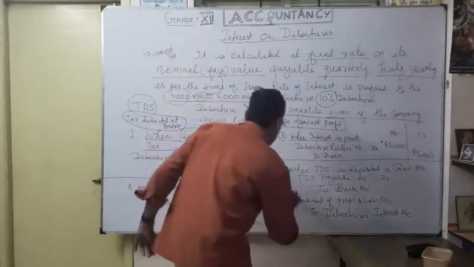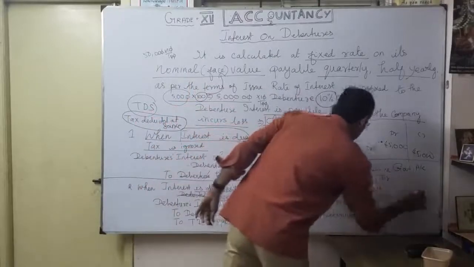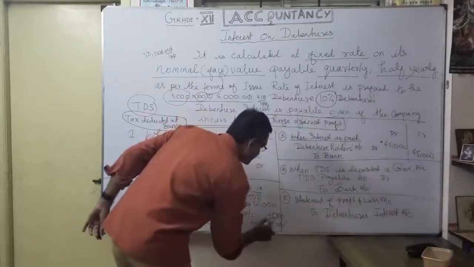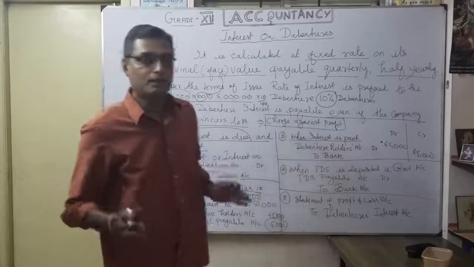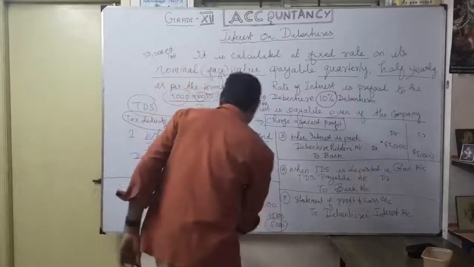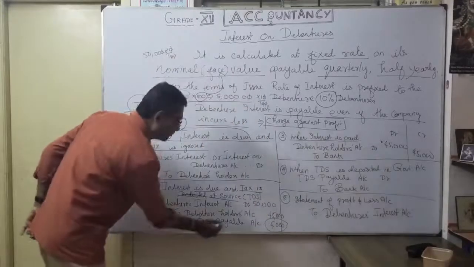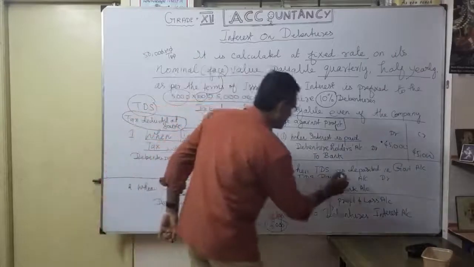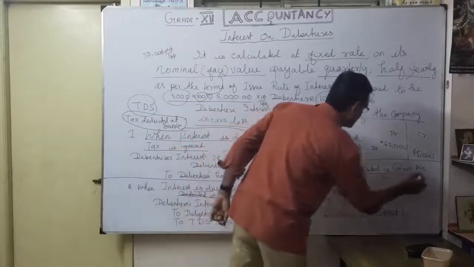Now the fourth entry. Very simple. Already this 5,000 is going to be paid to whom? Our government. See, already I credited TDS payable. I'm going to debit it, because I want to pay this money to the government.